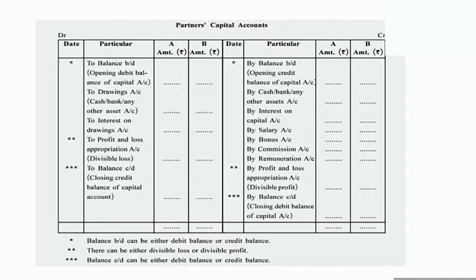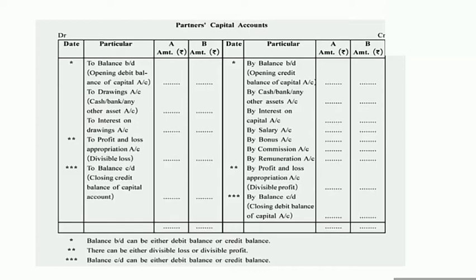Then interest on drawings. If the firm has charged any interest on drawings to partners, that amount will be written on the debit side of the partner's capital account. Interest of partner A in the column of A, and interest of partner B in the column of B. Okay, interest on drawings is an expense for the partner and income for the firm.